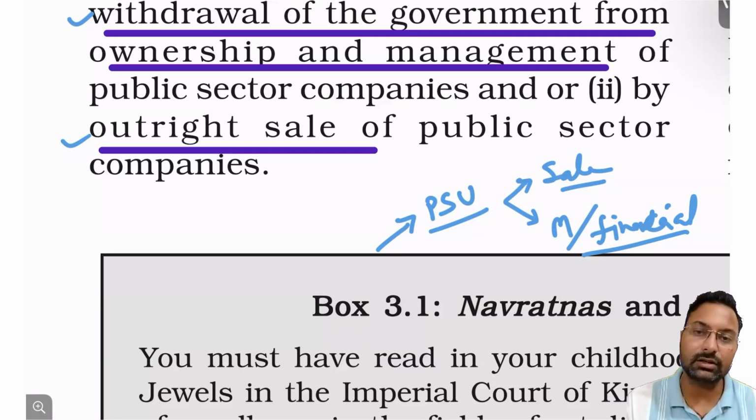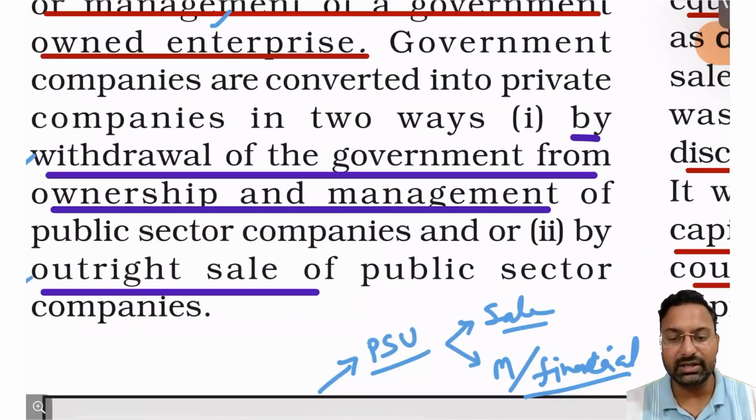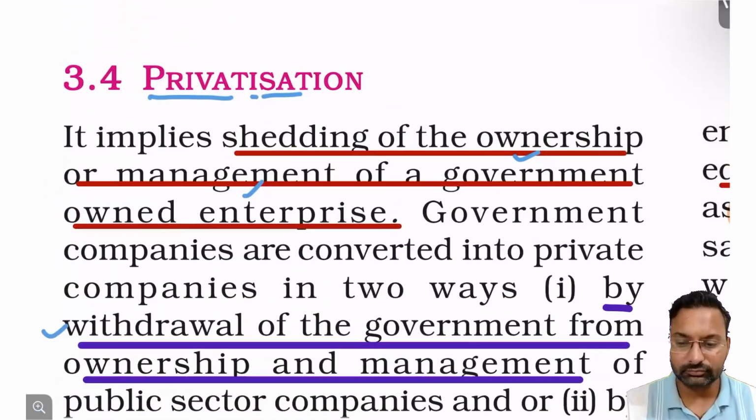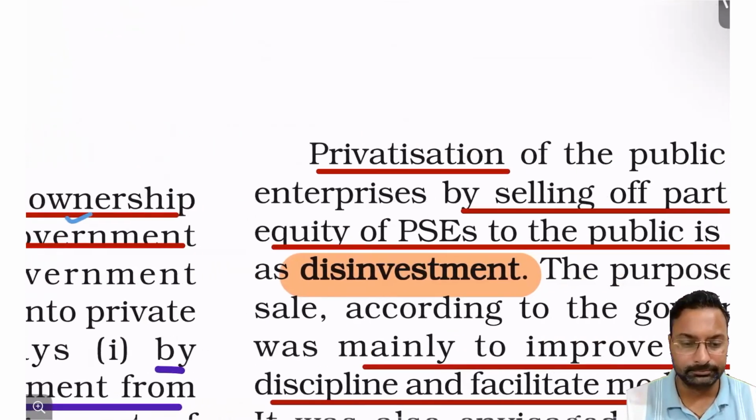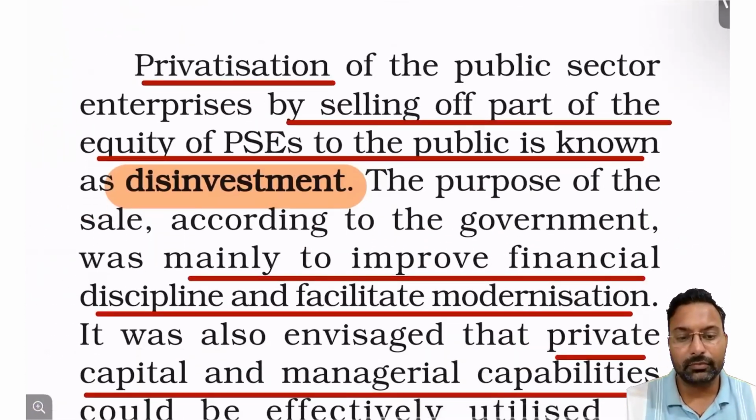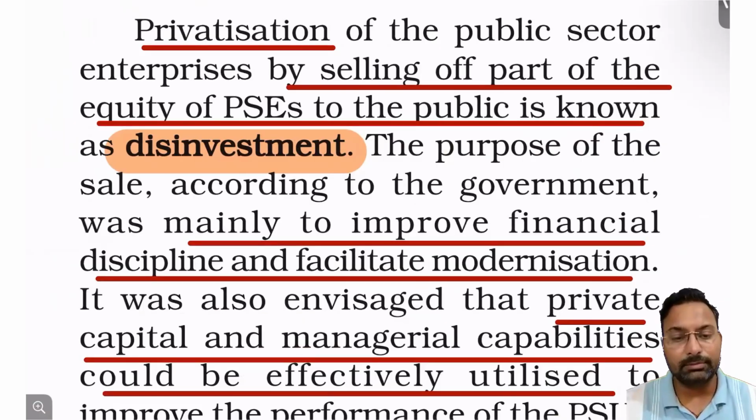So these are the two methods through which the privatization of a company can happen, right? There may be another method for privatization of a public sector company: selling equity of PSUs to the public, which is known as disinvestment. So disinvestment was also done.